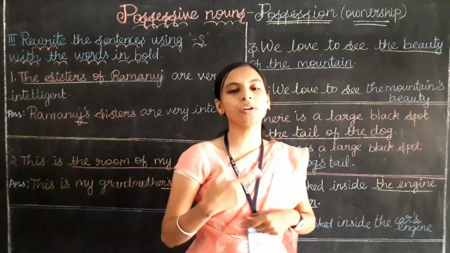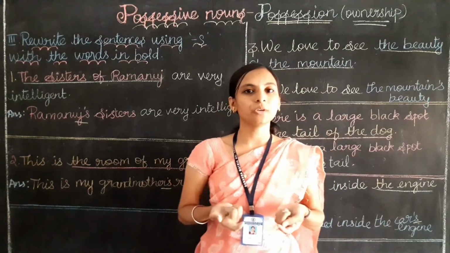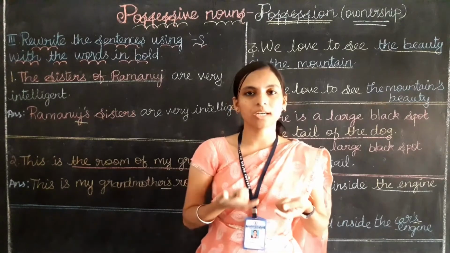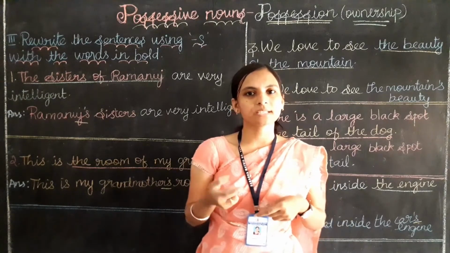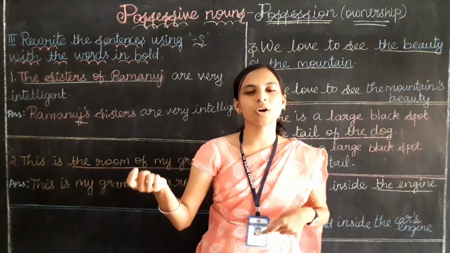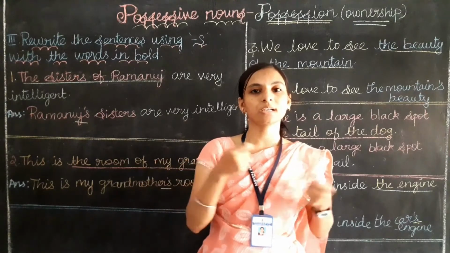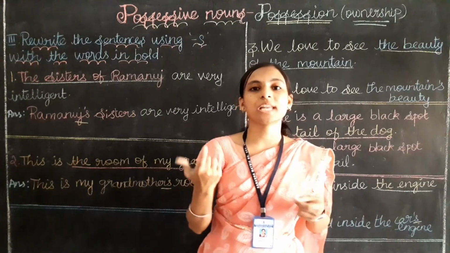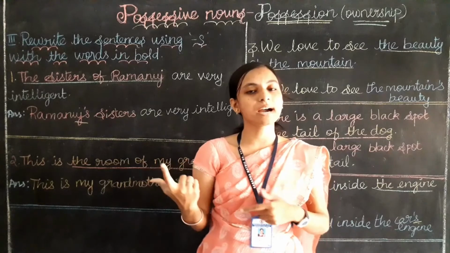So children, I hope you are clear with this possession topic, that is possessive nouns. Why do we use possessive nouns? Yes, we use possessive nouns to talk about the ownership of the persons or the objects. Suppose for example this pencil belongs to Sheila, then you can say this is Sheila's pencil.